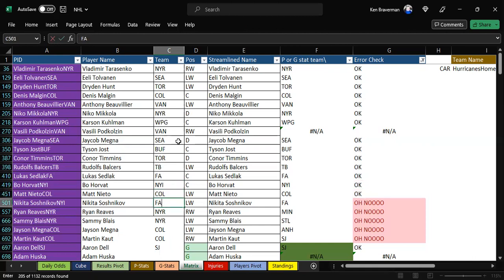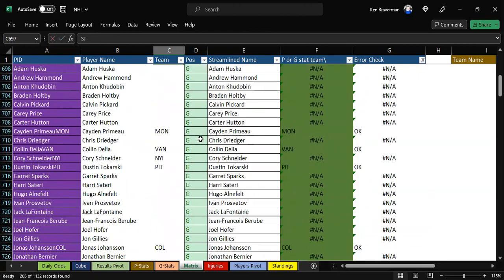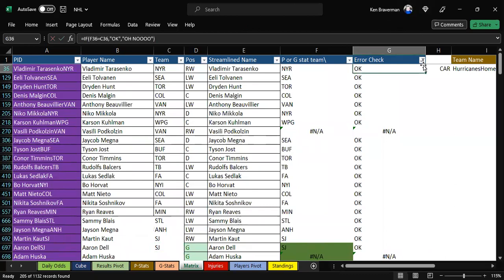Nikita Shoshinoff is a free agent. Ryan Reeves is on Minnesota. Sammy Blais, who did he used to play for? New York Rangers. Okay. Jason Megna is now in Anaheim, and Martin Kaut is now on San Jose. Okay, so that should do it.